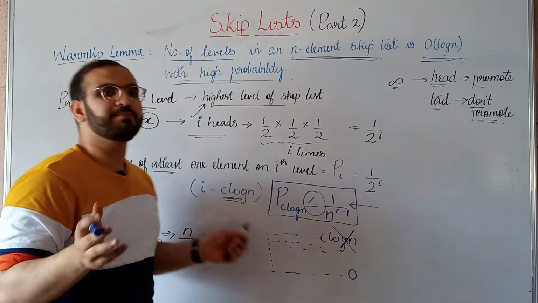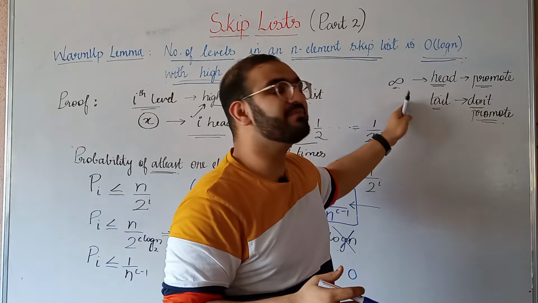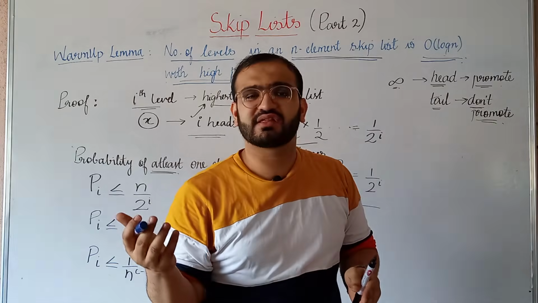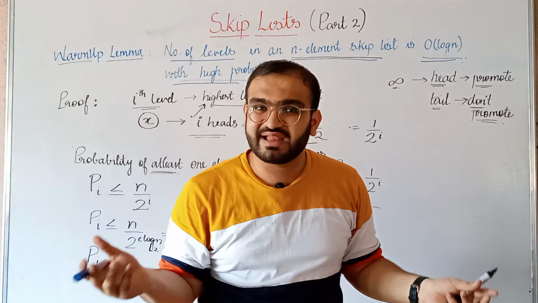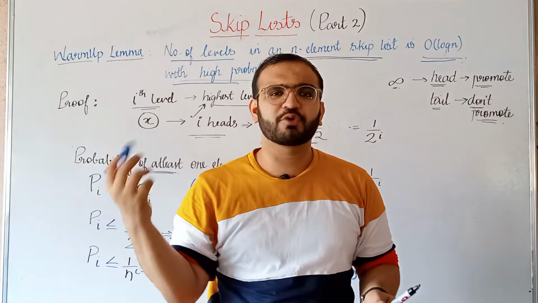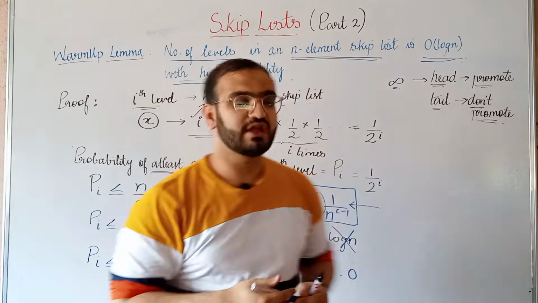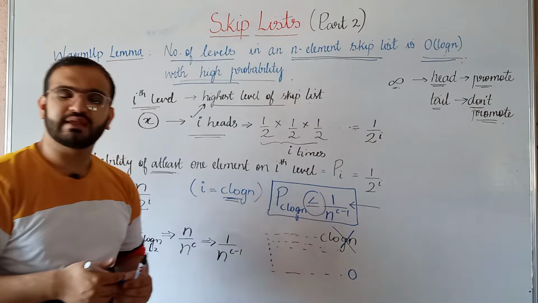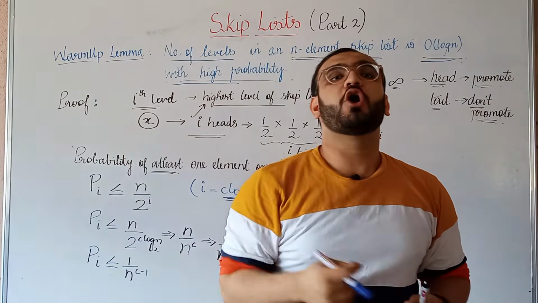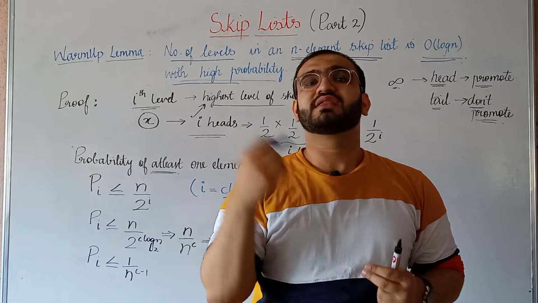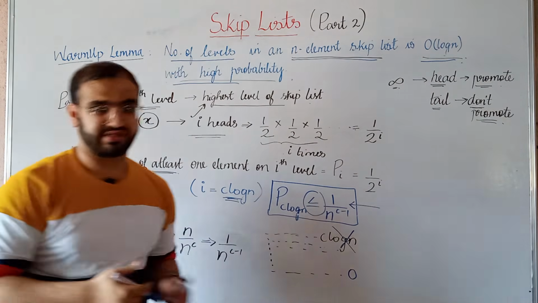Even if such a condition exists, where we might get an infinite number of heads, the probability of that happening is extremely small, and there is a high probability that the number of levels in an n element skip list will be order of log n, because the probability of at least one element being on the C log n level is very small.